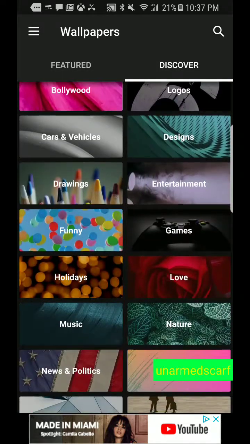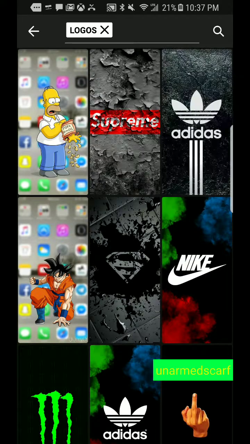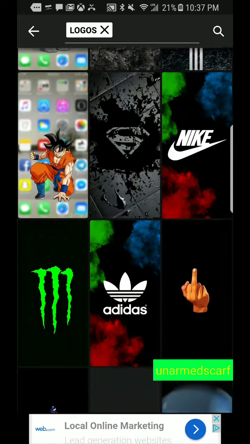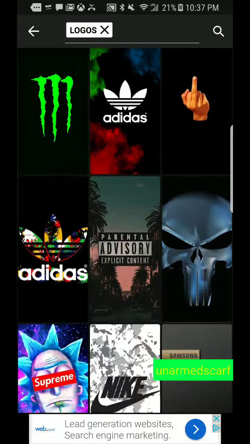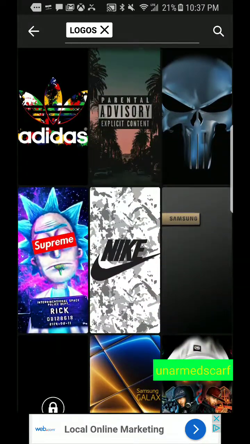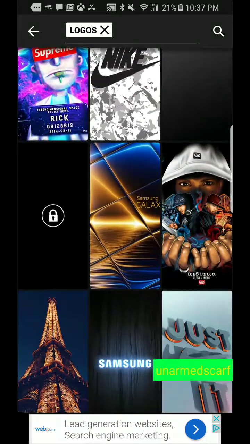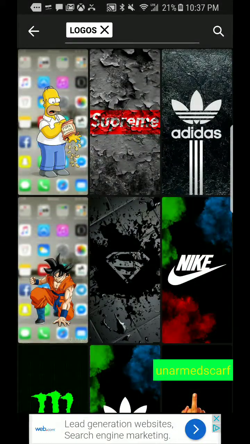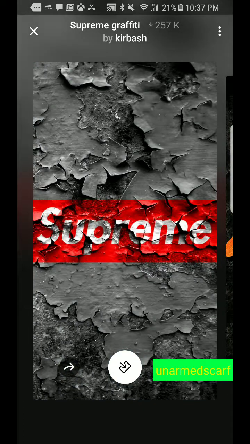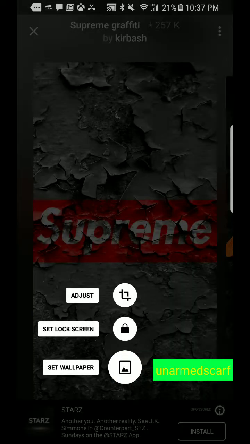you can also search like logos. I could go to logos. See, like that. I'll show you how to put one. I'll get this one. Okay, so you're gonna put it for like wallpaper.